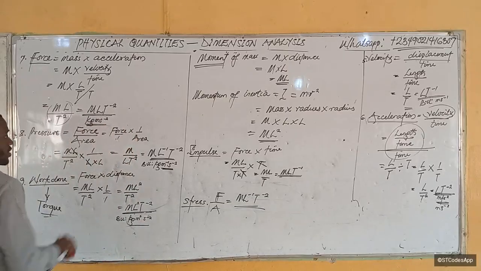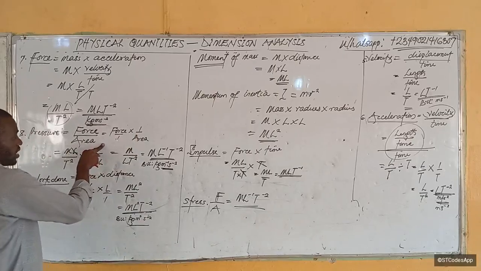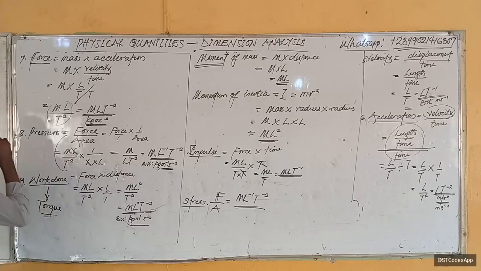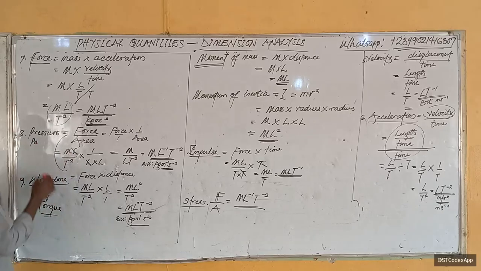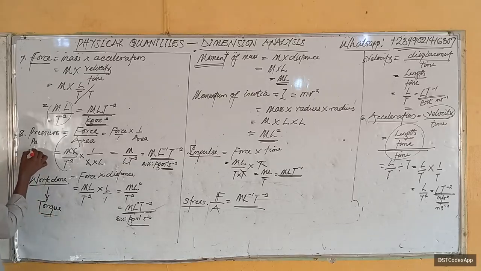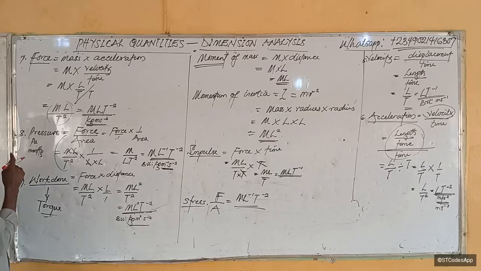But the unit of pressure, for example, what are the units of pressure? The standard SI units of pressure include pascals. We can use Pascal. We can use these other ones: millimeter of mercury, and so on.